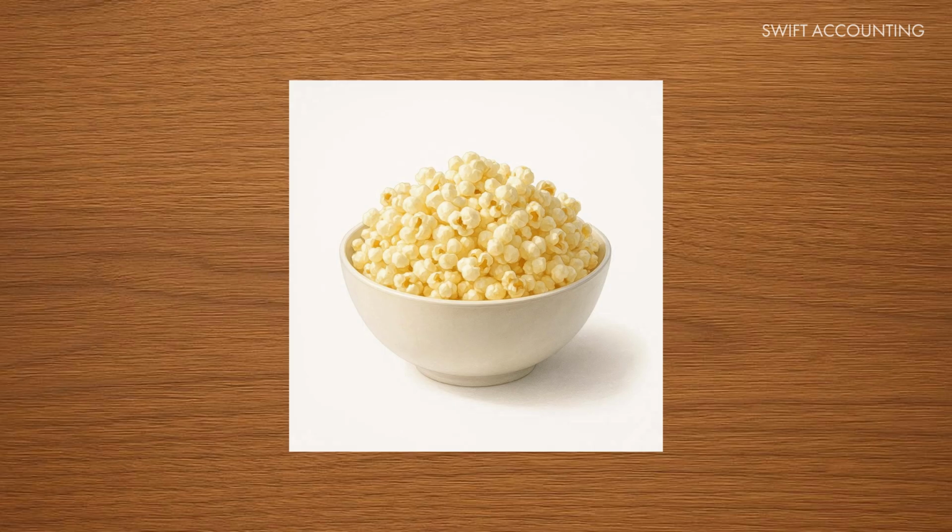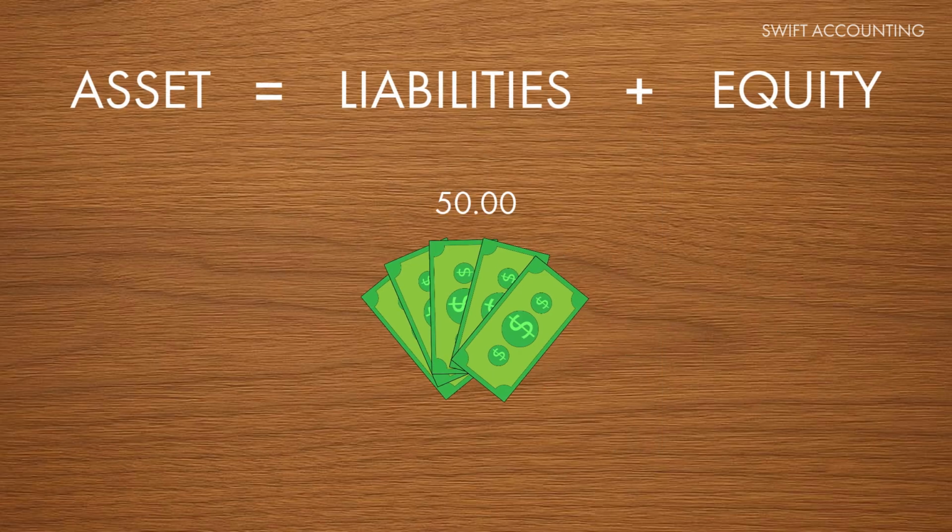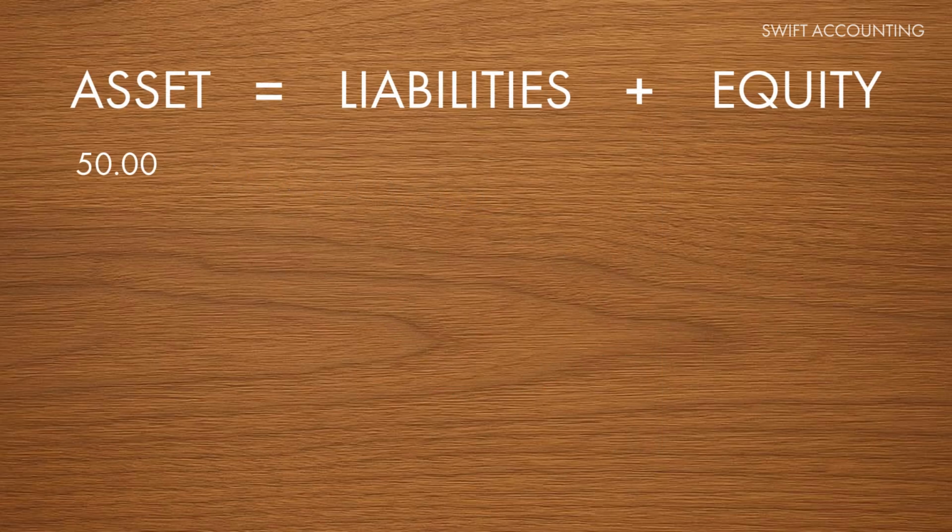The business owner invests $50 in capital. For the business, this money is called an asset because it's cash, but on the other hand, the business also owes the business owner, called equity. So assets are $50, and equity is also $50. It is balanced.